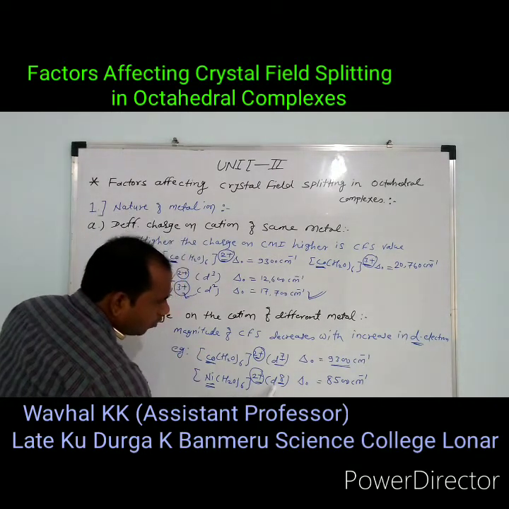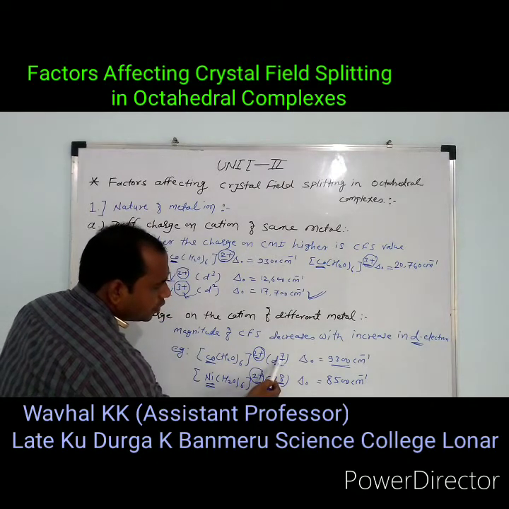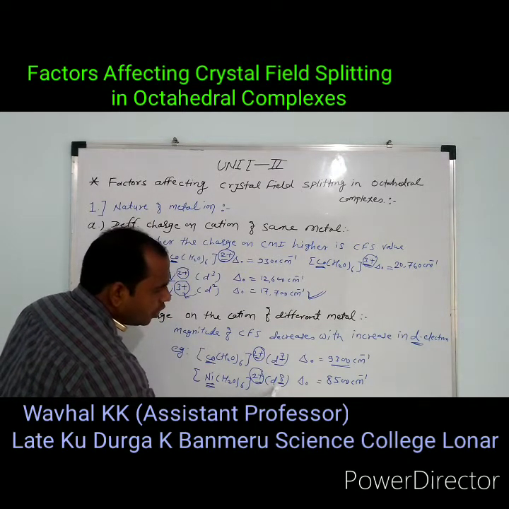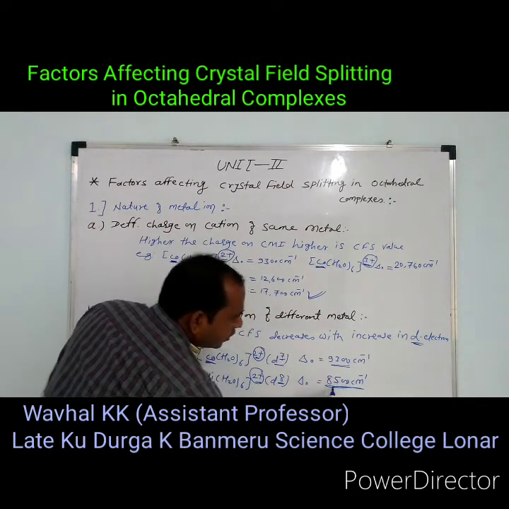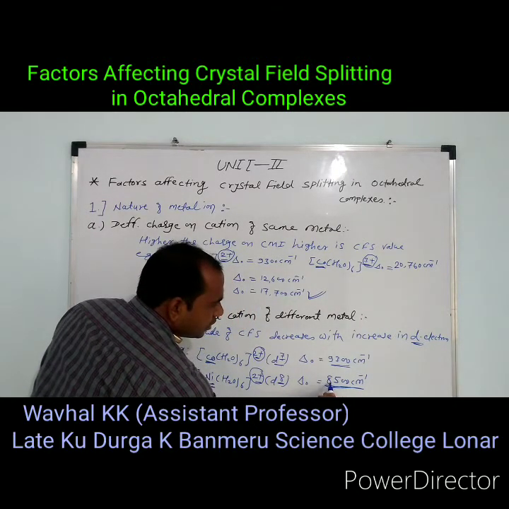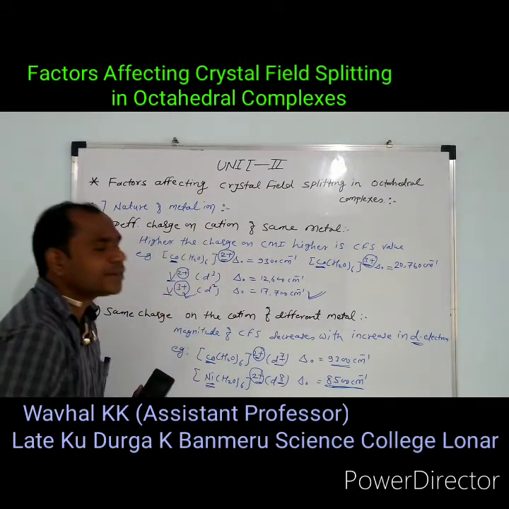See here, the number of electrons is 8, here the number of electrons is 7. There is an increase in the number of d electrons, so there is a decrease in the crystal field splitting. The value of this decrease in crystal field splitting is 8500 cm inverse.